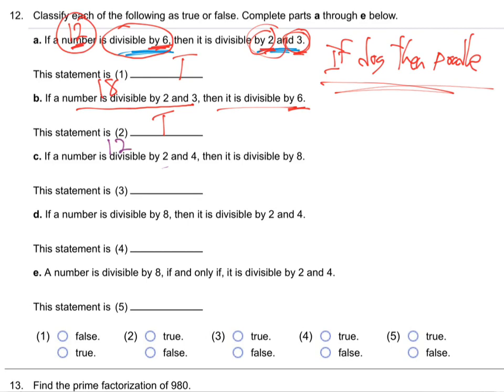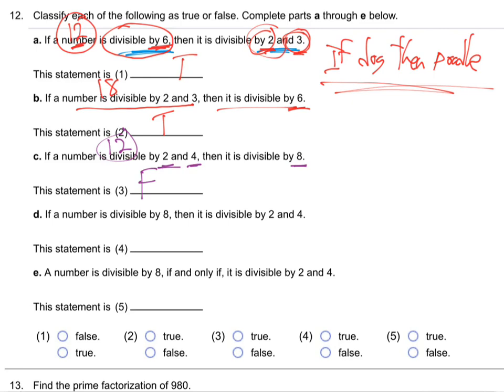Yeah, like 12. 12, 2 and 4 go into 12, but 8 doesn't. 20, all kinds of numbers, huh? So there's the poodle case that I was talking about, right? Sure, some numbers that are divisible by 2 and 4 are divisible by 8. But this says if a number is divisible by 2 and 4, then it will always be divisible by 8. And that's not true. That's too strong. That's false.